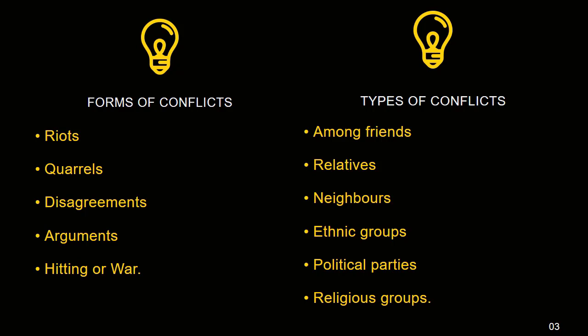Then if we are to consider the term quarrels, what do you mean by quarrels? It is an argument between two or more people, sometimes on a trivial matter, but as time goes on, this could turn into a huge conflict, or in other words, it could even turn into a war in a country. Then arguments, disagreements, and hitting each other also are different forms of conflicts.